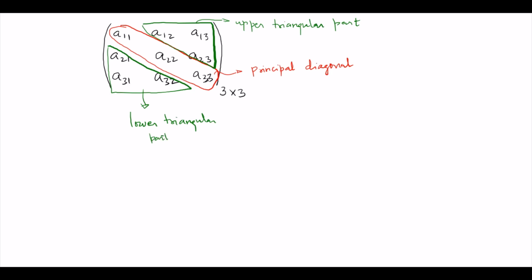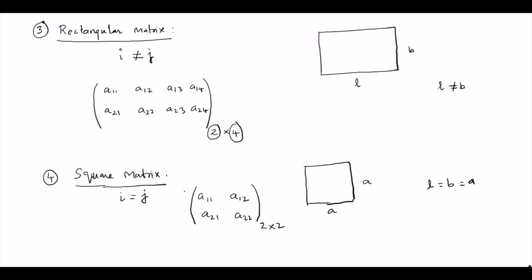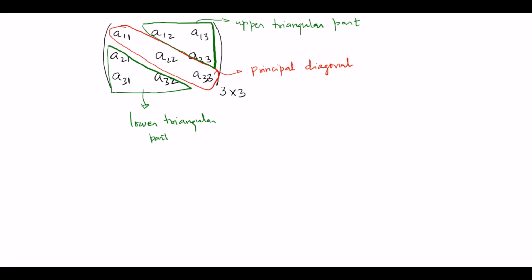Now we define another type of matrix, maybe this is the fifth one. The upper triangular part and lower triangular part are known as the off diagonal part, or off diagonal elements.